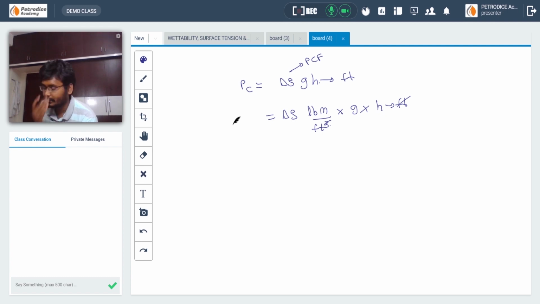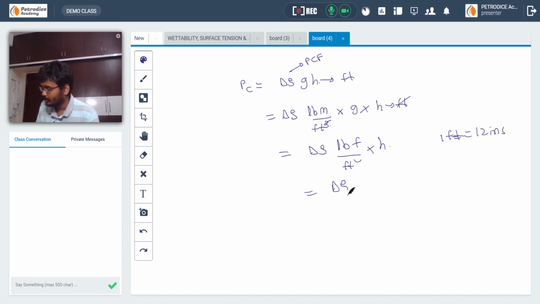So lbm into g will be converted to lbf, and 1 foot is equal to 12 inch. That is delta rho h divided by 1 foot, 12 squared, and Pc is given as lbf per inch square, which is pound force per inch square, that is psi.